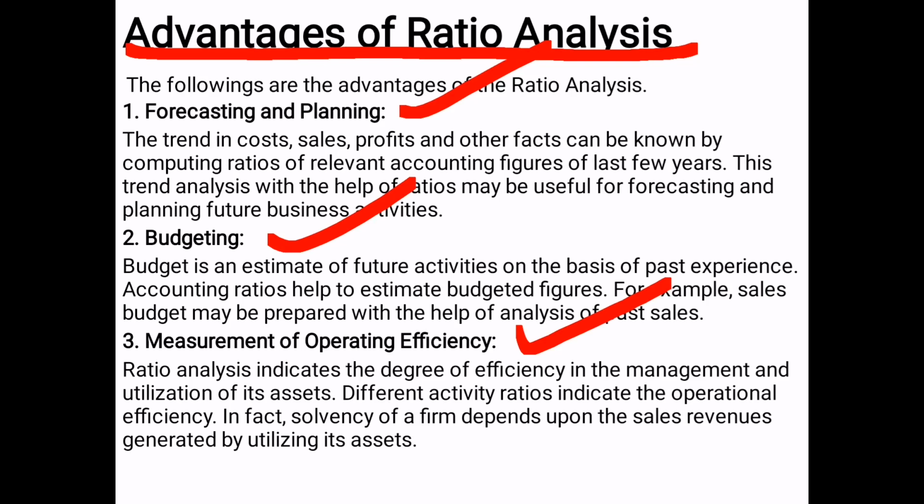For example, suppose we compare the profitability of the last year with the current year, and find that the profit percentage has changed. I am using the word percentage, not amount, because it may be that last year's profit was 2 lakh, but the percentage was 20% on sales.